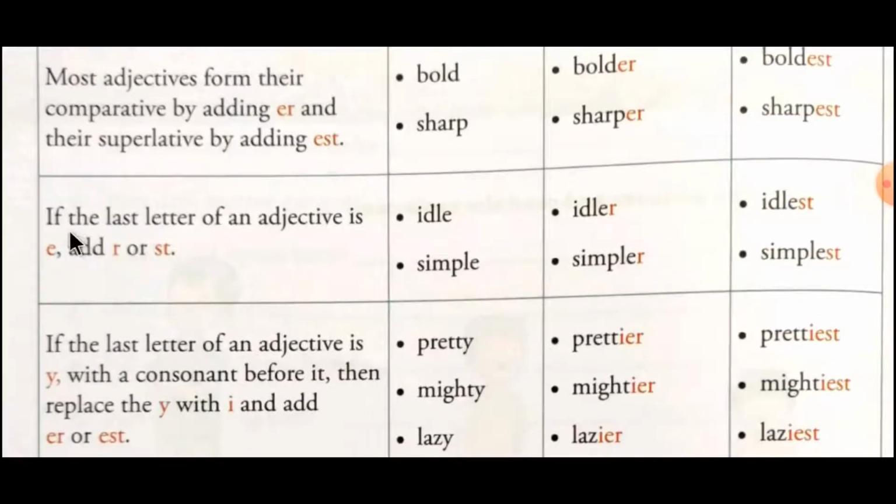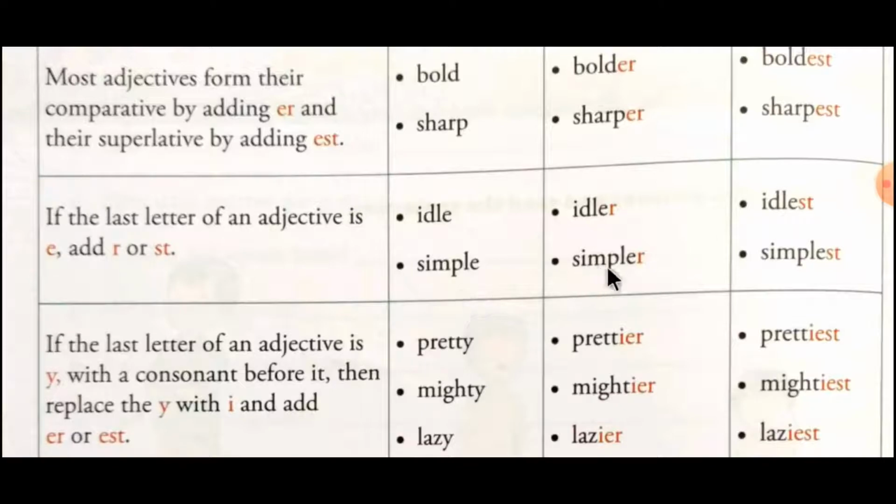The second rule is: if the last letter of an adjective is E, add R or ST. Here R is for comparative degree and ST is for superlative degree. So idle becomes idler and idlest.